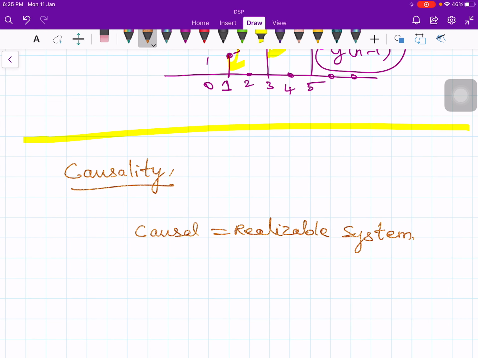So formally, the definition is that y of n, the present output, depends on the present input x of n and its past values, and perhaps also the past values of the output.